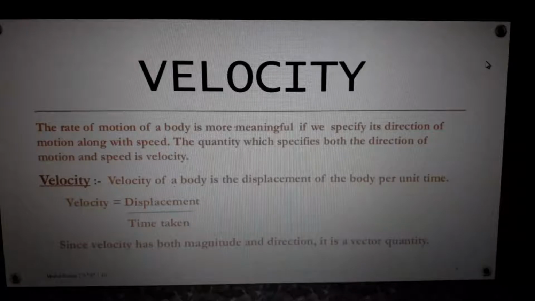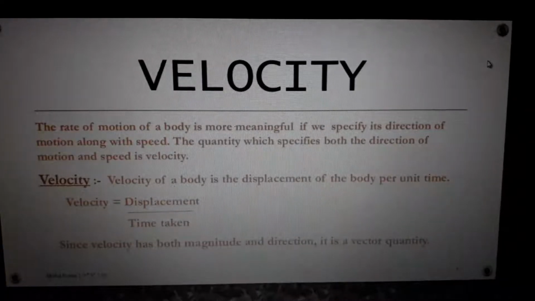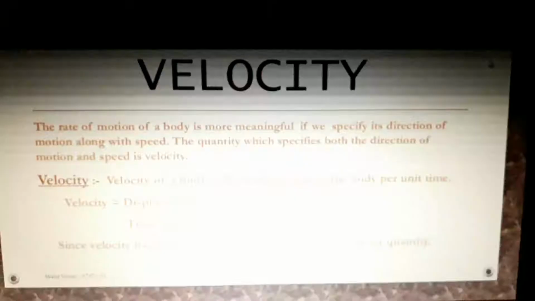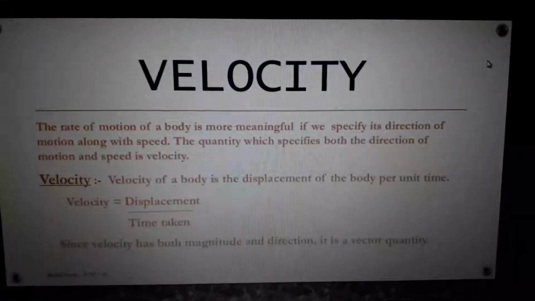So, in the case of velocity, we will say like this: the displacement occurred in a particular direction. That direction is from Mumbai to Bangalore. In the case of velocity, the direction is also included, along with the displacement, or the shortest distance between Bangalore and Mumbai.